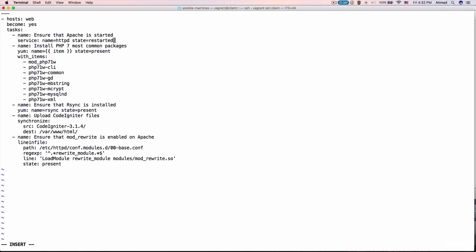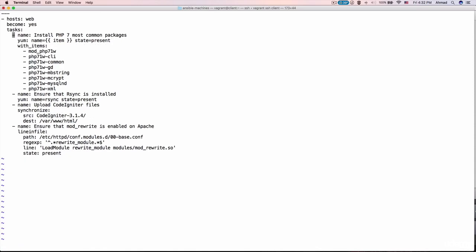But the problem here is that this is going to be executed at this part of the playbook. Whenever the playbook starts executing, it is going to ensure that Apache is started. It's going to start it if it is not, or it's going to restart it just at the start of the playbook. I need this to be executed when this line in file is changed, and only when this line in file is changed. So if I added this instead to the end of the file, right after line in file like this, this will not give me the required result, because this will always get executed whether or not line in file made any changes to the configuration file.